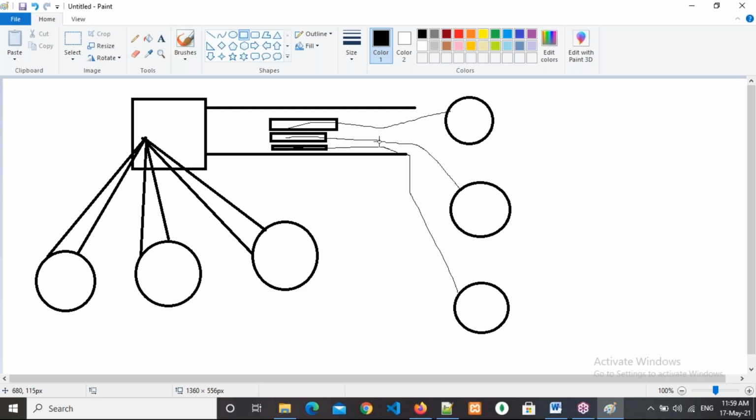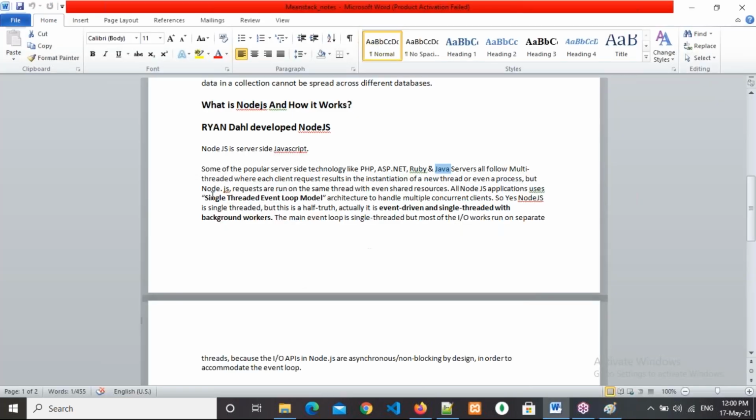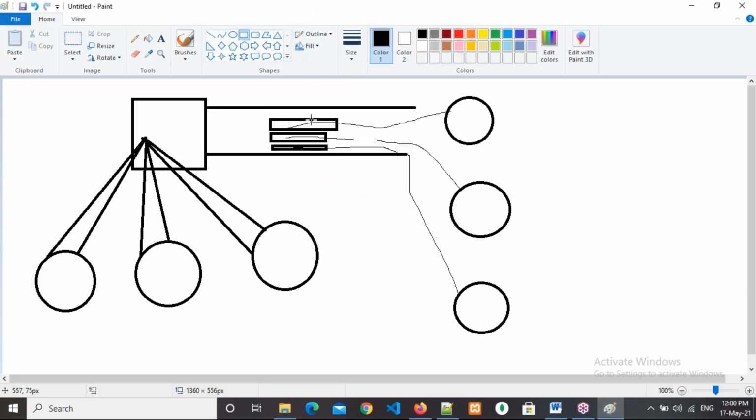Understanding, everyone? Please respond. So actually all the users are going to a single thread, but after going, it is separated. But here, for each and everything, it will open multiple different threads, and it will send each and every request and response separately. So this type of working culture is called the single threaded event loop model. Event loop model means what? Internally that will separate.